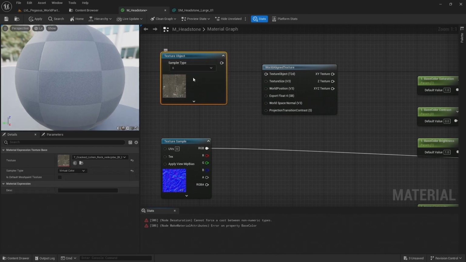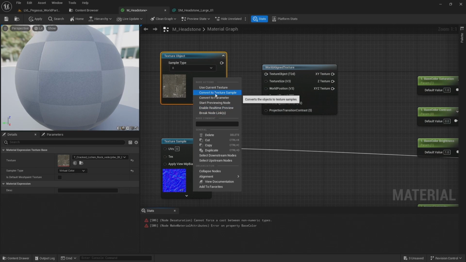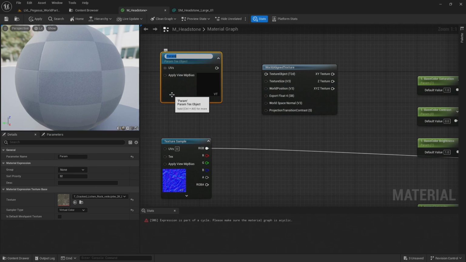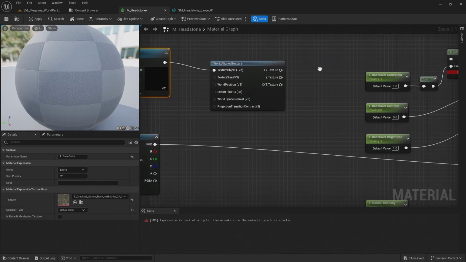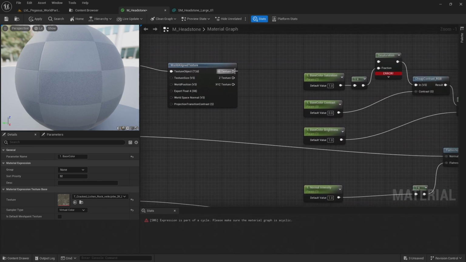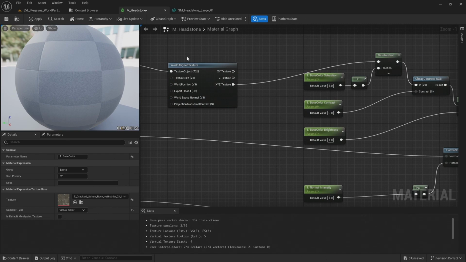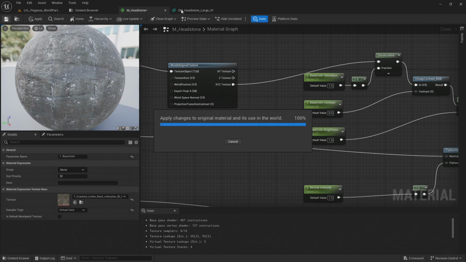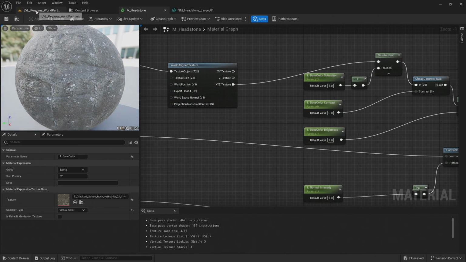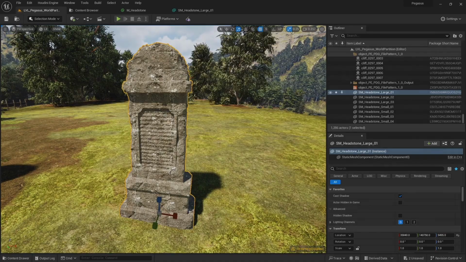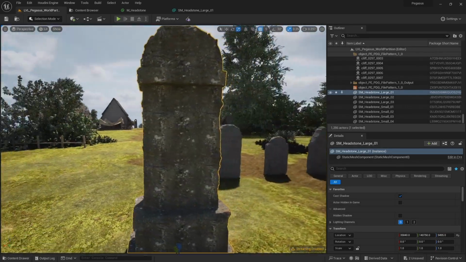I also want this to be a parameter so I can change the texture. So I'm going to right click on it again and click convert to parameter. And name this one base color. And attach that to the texture object. And then I can connect this XYZ texture to the desaturation. Hit save, and then take a look at that again in the scene. And now we can see it's seamlessly textured on the object.